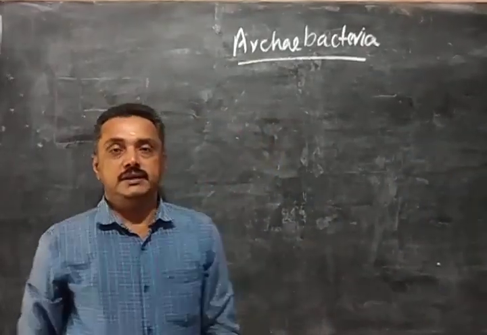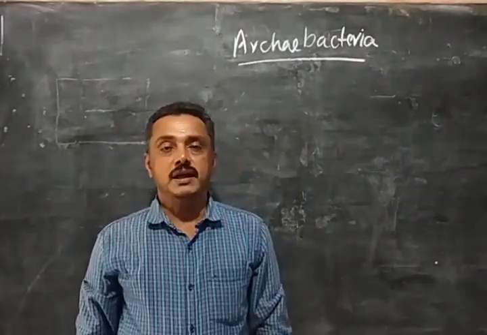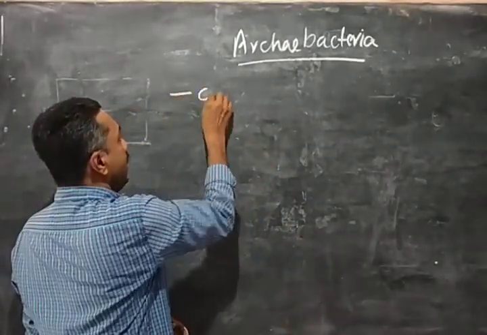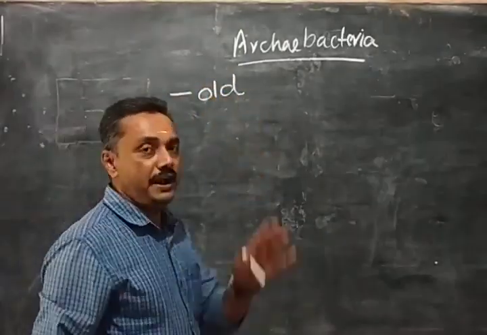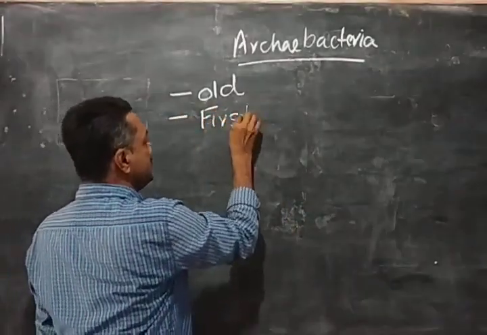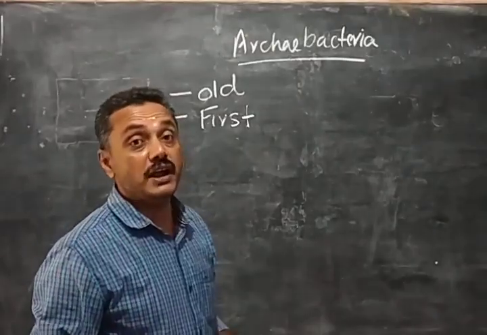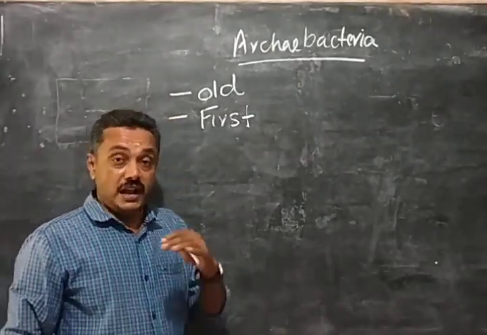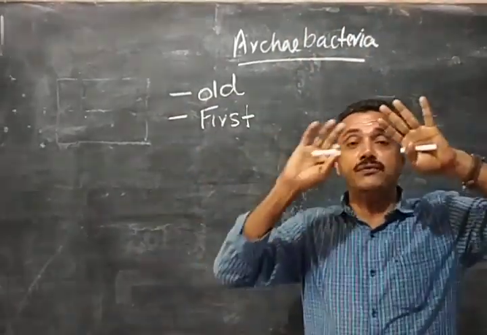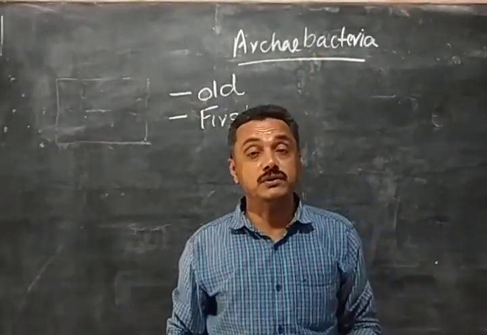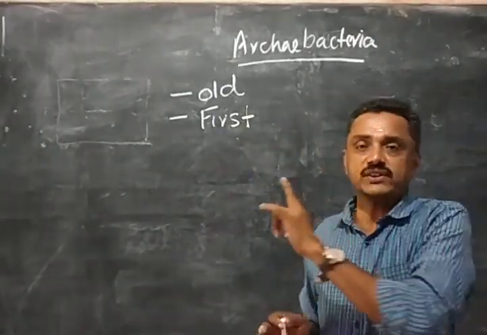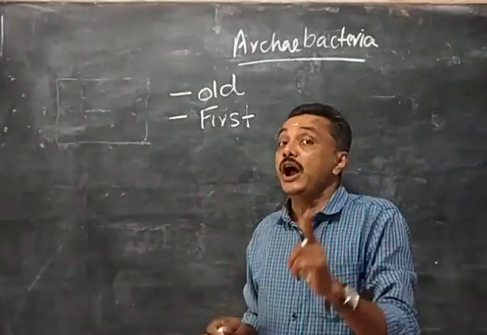These Archaebacteria are the oldest type of bacteria in the living world. They are the first living organisms of the world, because life originated crores of years ago. At that time, the temperature of the atmosphere was very high, so other plants and animals were not there. So they are the first living organisms originated in the universe.